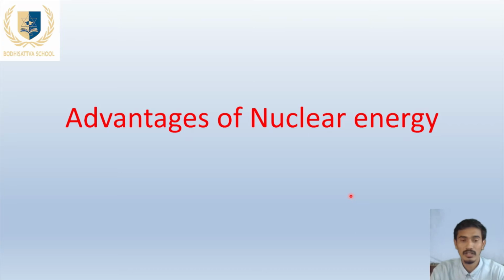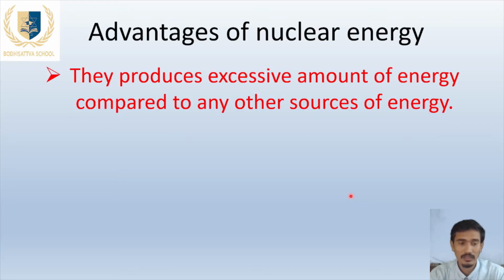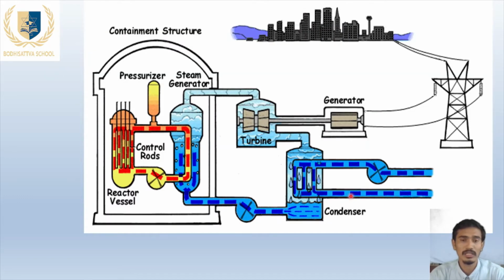So let's discuss the advantages of nuclear energy. The first advantage is that they produce an excessive amount of energy compared to any other source of energy. I will tell how much energy is produced in a nuclear power plant. This is the schematic diagram of the nuclear power plant.